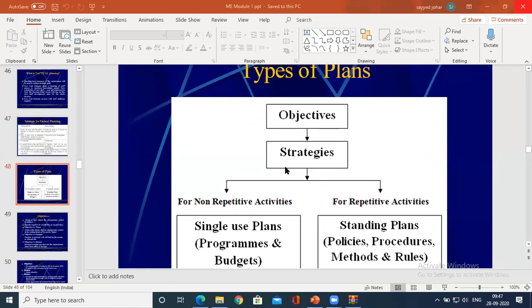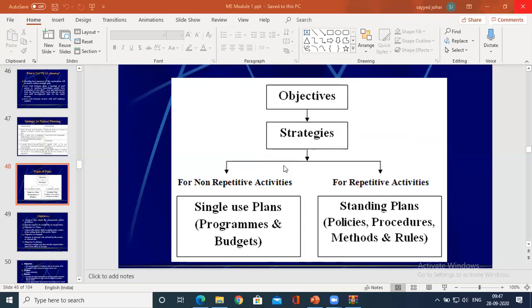There are different types of plans. Single use plan, that is, it is not repetitive. Once it is used, we are not going to reuse it or repeat it. Whereas repetitive plans are used again.